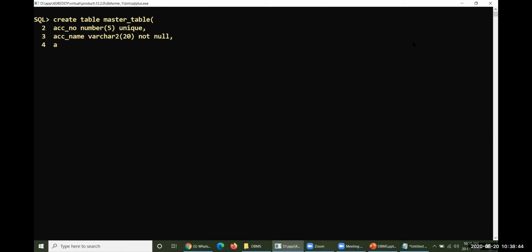Then account holder address, varchar2 of some 50. I don't want to enforce any kind of constraint here. And then balance, number, what is the present balance available, 11,2.